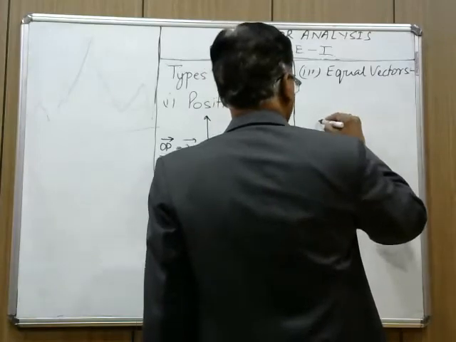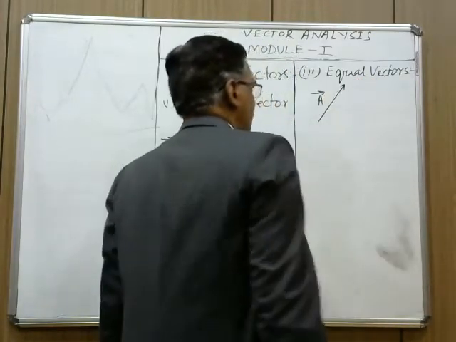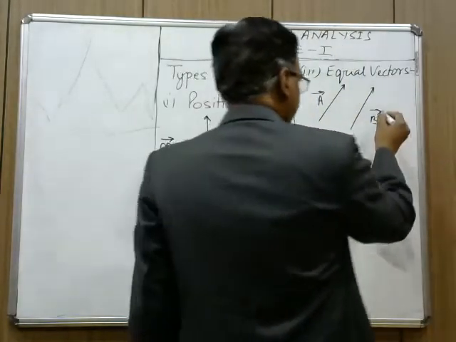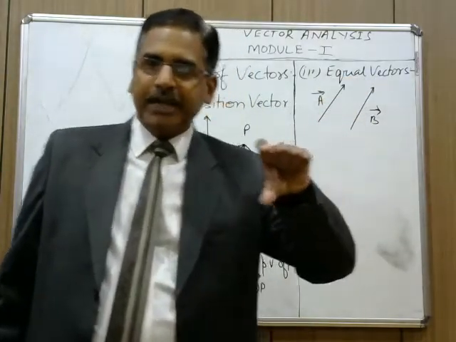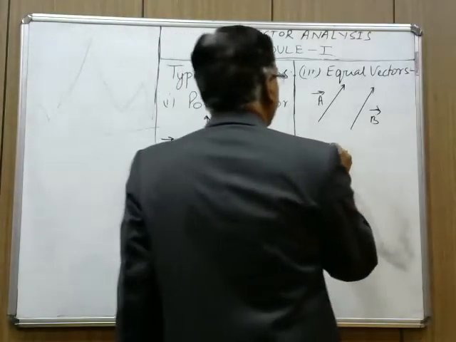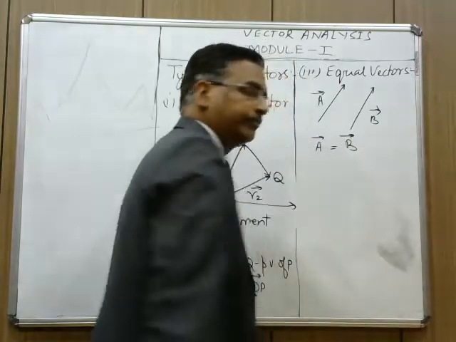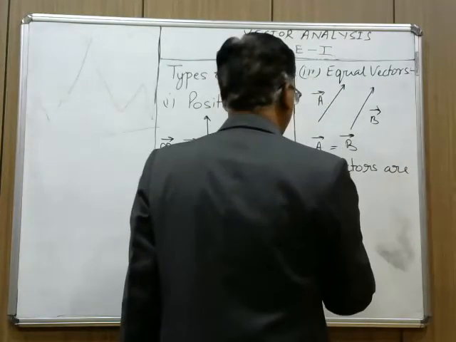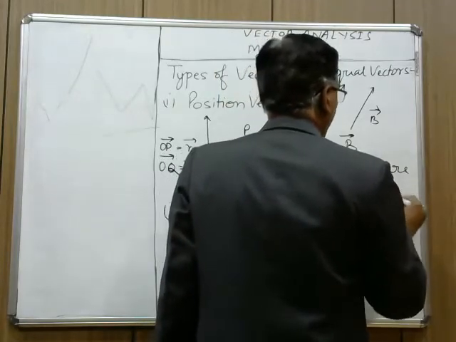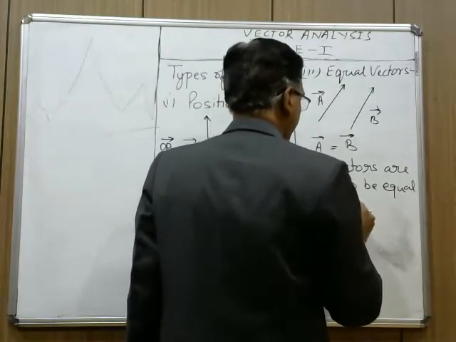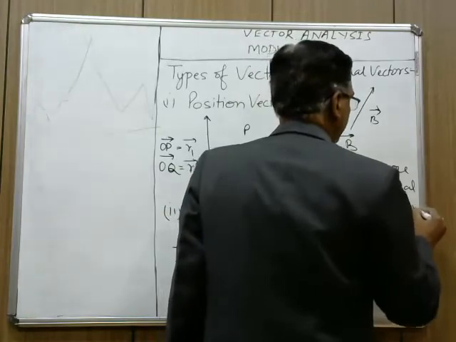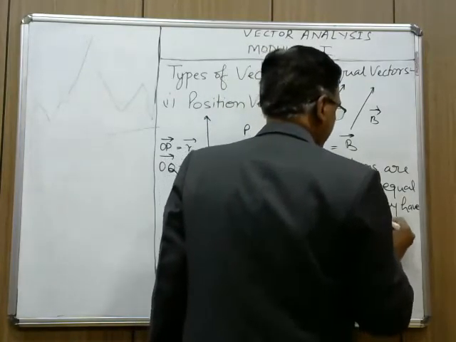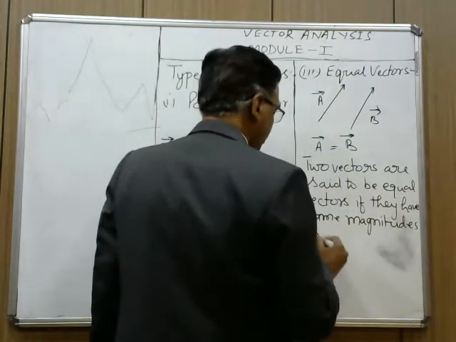For example, if I consider this as vector A and another vector B, if the length of their line segments is the same and the direction is the same, then only vector A equals vector B. Two vectors are said to be equal vectors if they have the same magnitude and the same direction.